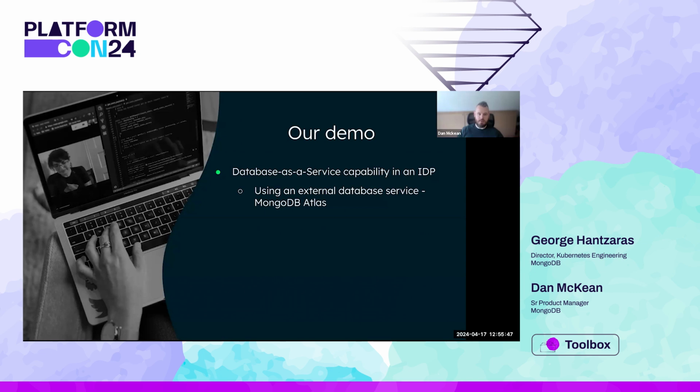Atlas is a software as a service offering of a developer data platform of different complementary tools, including search, analytics, support for mobile applications, as well as different data types, such as time series and geospatial data. It even offers multi-cloud global distribution and resilience.